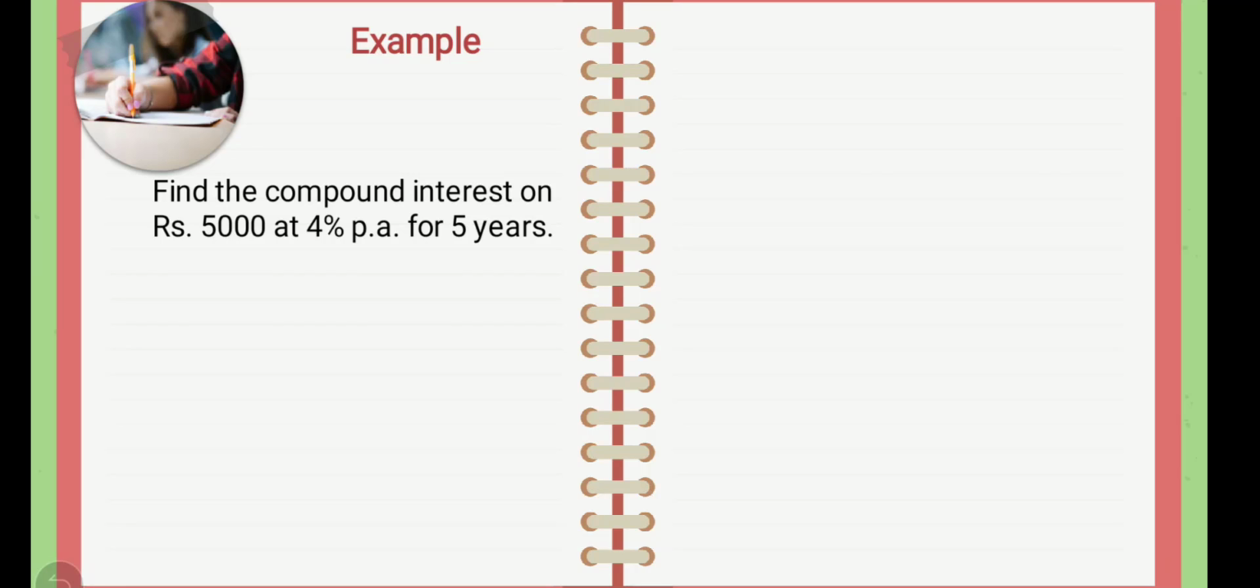Find the compound interest on rupees 5,000 at 4% per annum for 5 years. So in this example, what is the question? Find the compound interest. It means here we have to find out the compound interest on rupees 5,000 at 4% per annum for 5 years.